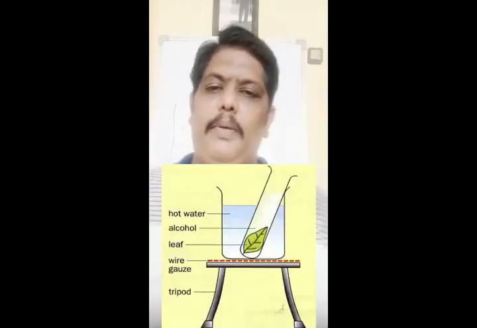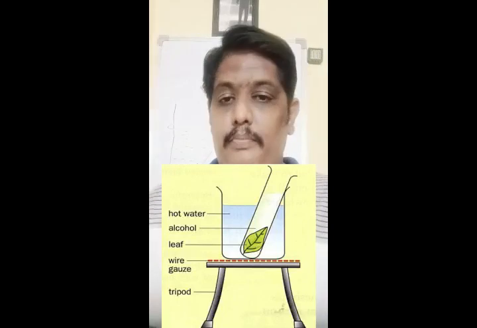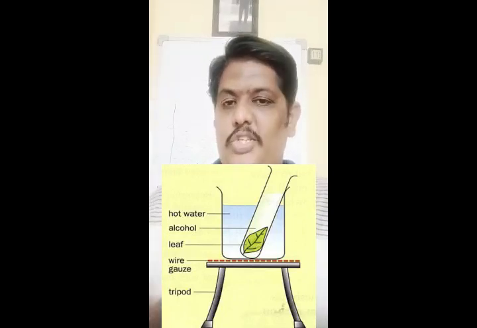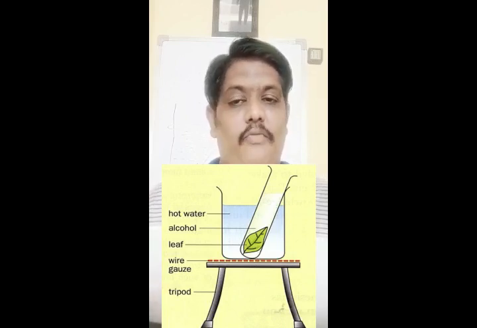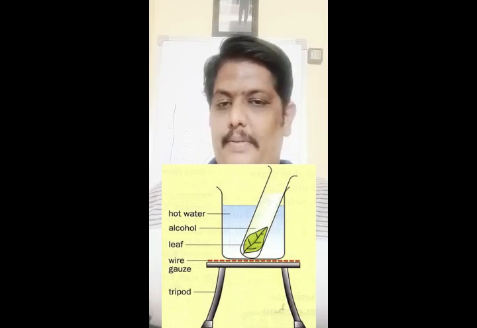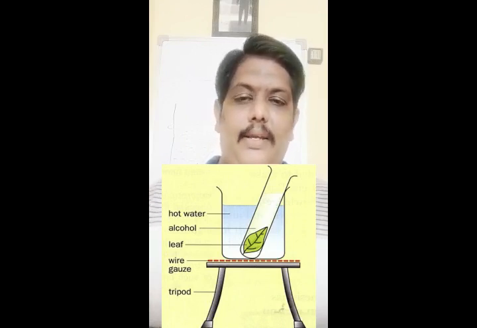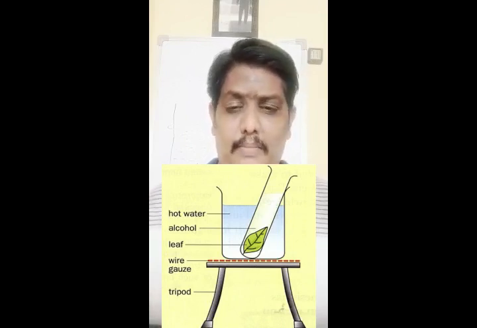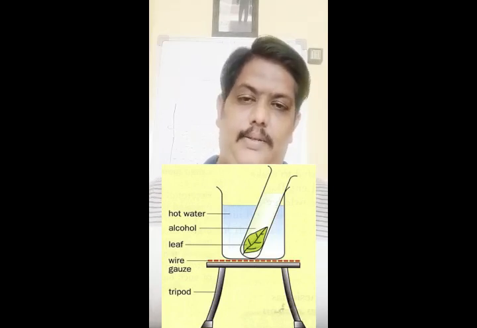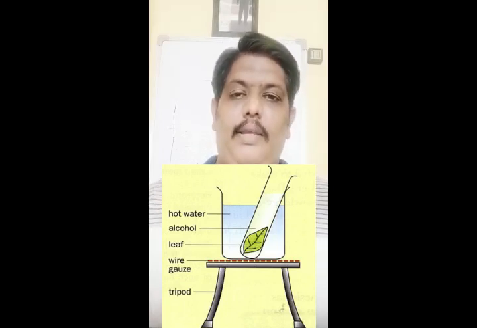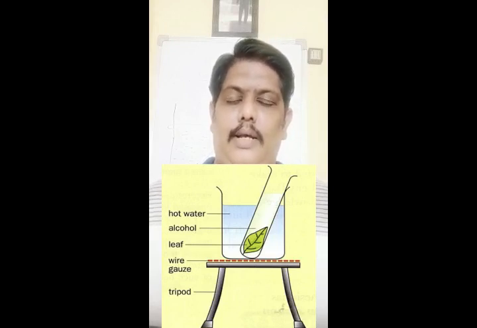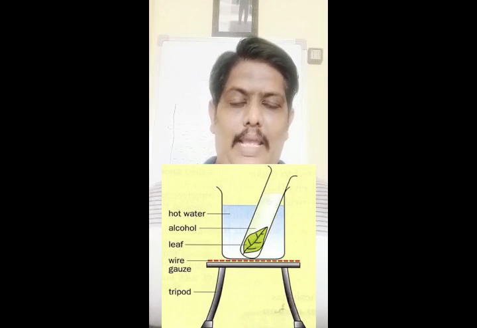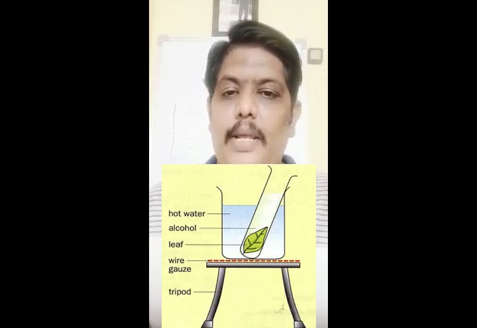So for this experiment we will take a beaker and also a tripod stand so that you can stand on it, and also we'll take some water and fill the beaker at least 75% with water, and then we'll take a test tube and we'll fill the test tube with the methylated spirit. And now we'll keep this apparatus aside, and then we will take a leaf of a potted plant.